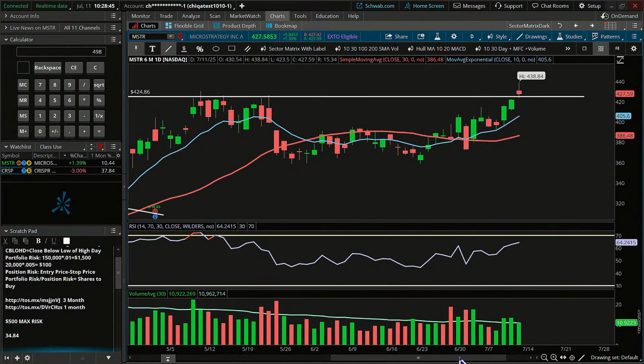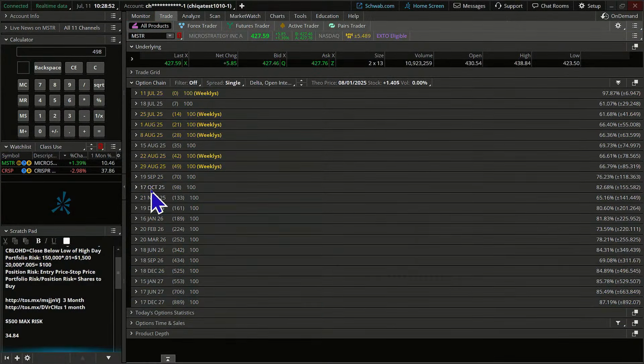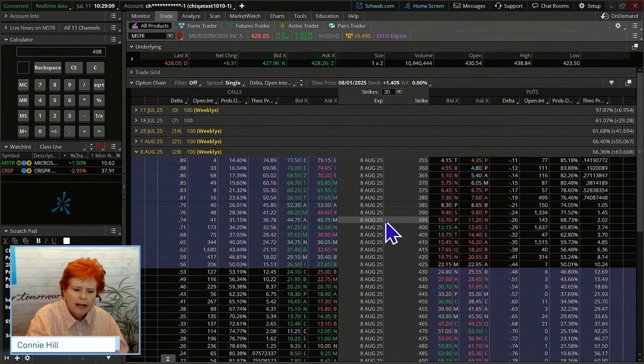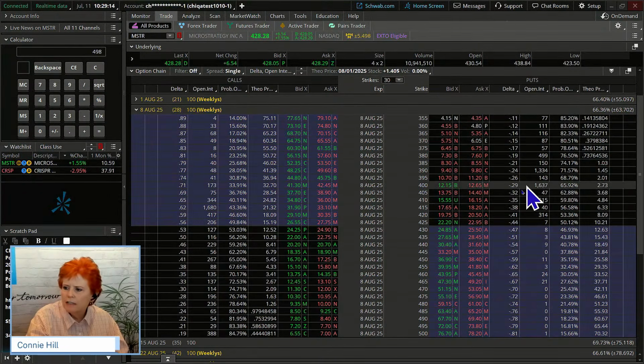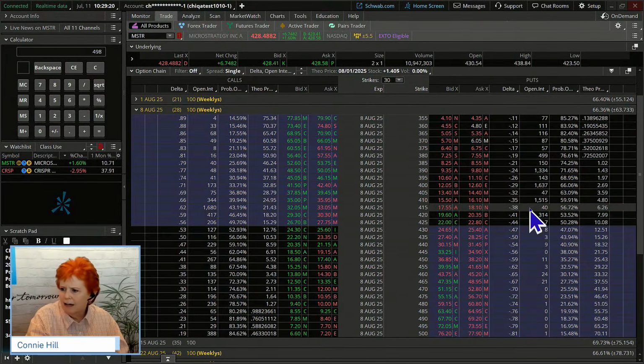So this is MicroStrategy. Let's come over here. Let's go to the trade tab. Let's see if what I was looking at still makes sense or if it doesn't make sense. Hopefully it does. I was looking to be a little bit more aggressive here. This one has traded over 10,000 shares today, so we should be able to find some interest here, open interest in the weeklies. Now, as we look at the weeklies, look at this, how interesting. We've got thousands of contracts out at some of these deltas, or strike prices rather. This one's only 7, this was only 40, so it kind of might be a little bit hit and miss.